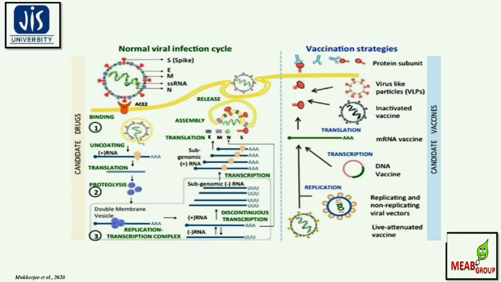Whereas the right hand side of the pictorial shows the vaccination strategies, which are based on certain components present in the SARS-CoV-2, like protein subunit, virus-like particles, VLPs, inactivated vaccine, mRNA vaccine, DNA vaccine, replicating and non-replicating viral vectors, followed by live attenuated vaccines.